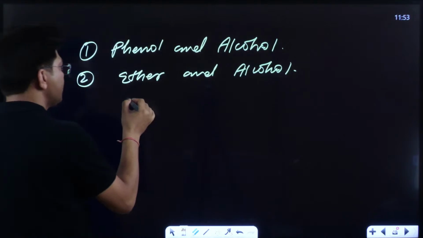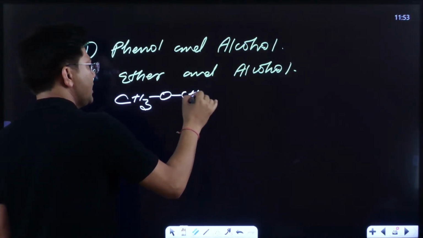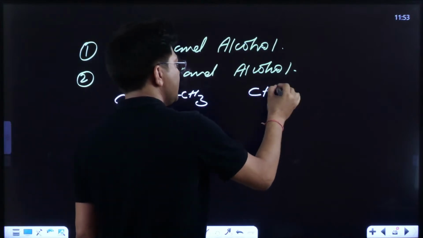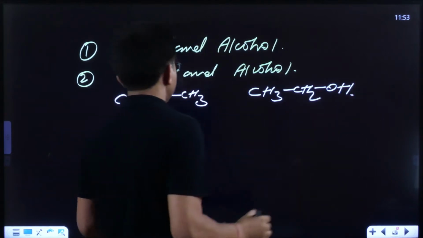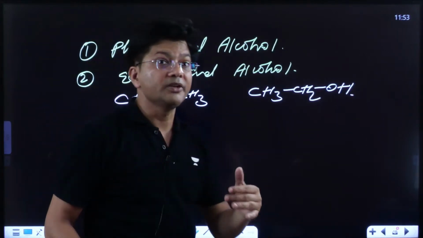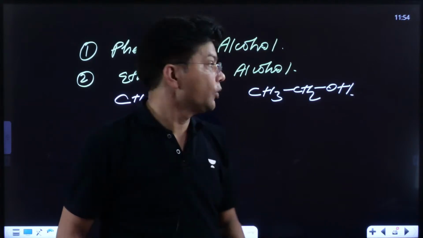See, when the example is like this, I take CH3-O-CH3, and if I take CH3CH2OH, you can see their physical and chemical properties are different. There is a lot of difference in the boiling point.